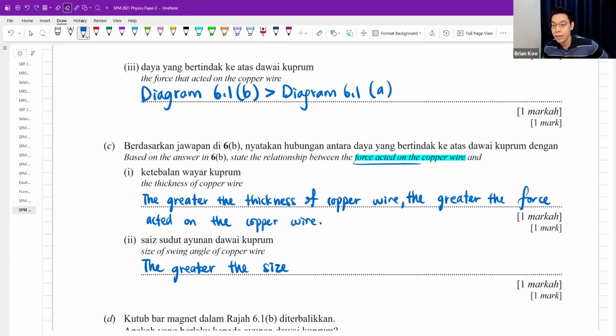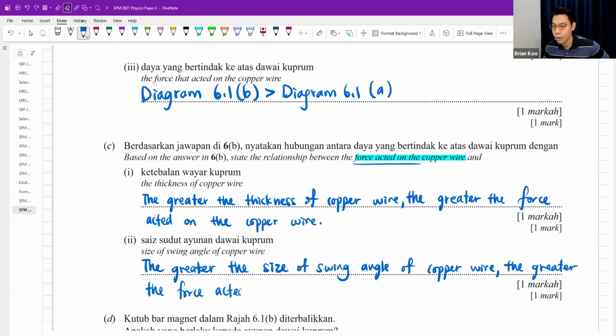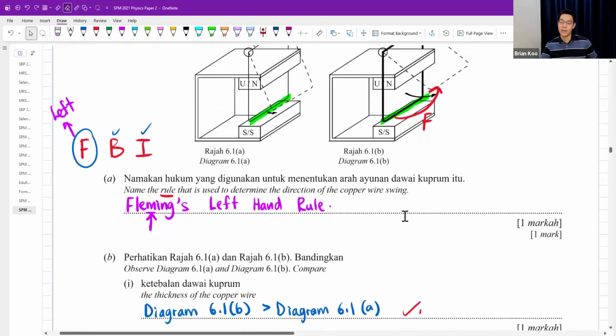Okay. The greater the size of swing angle of the copper wire, the greater the force acted on the copper wire. Okay, so the whole idea is like this.